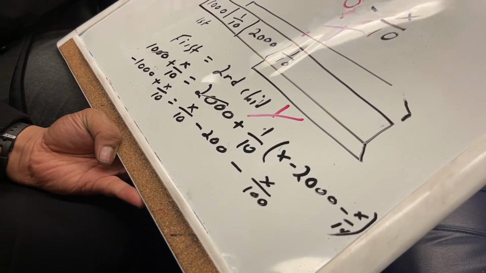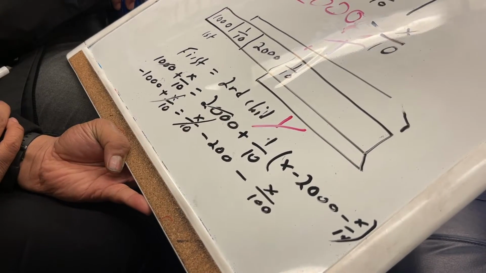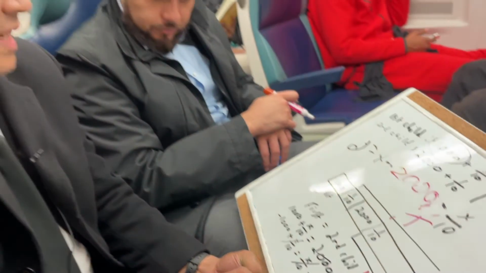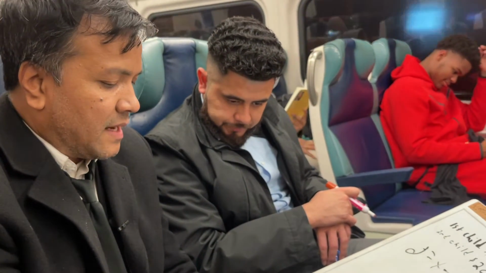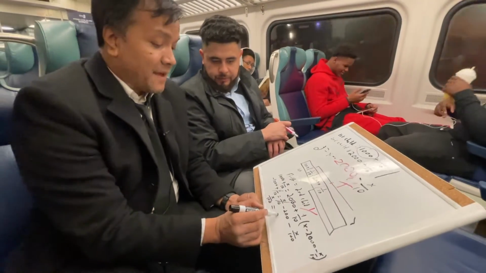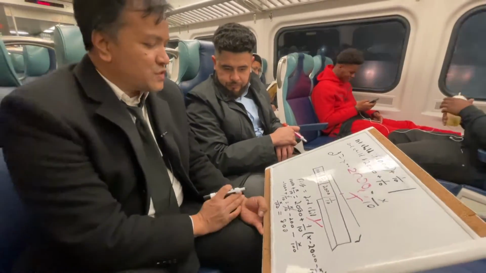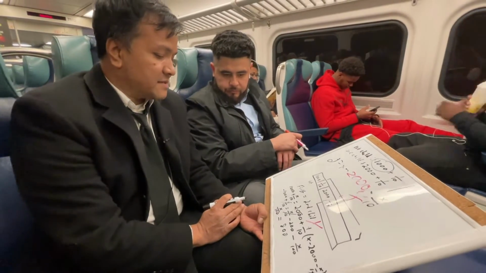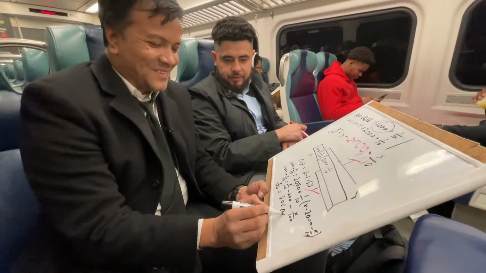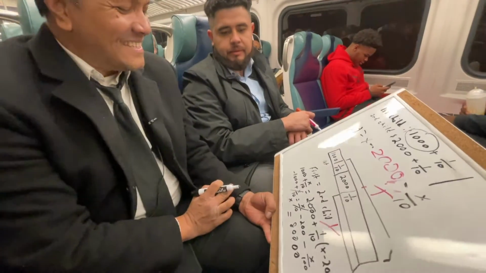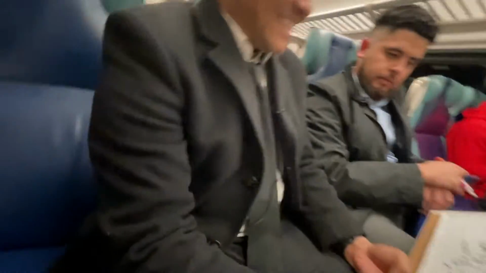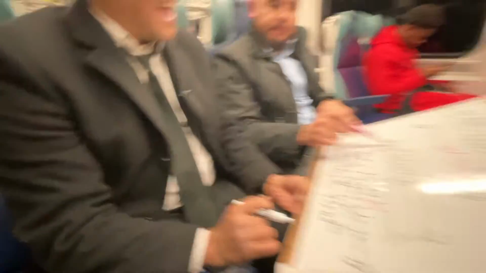This cancels. If you send it to the other side, this becomes x over 100. Multiply both sides by 100. X is 80,000. Did he leave 80,000 or a little bit more? A little bit more because of the one.